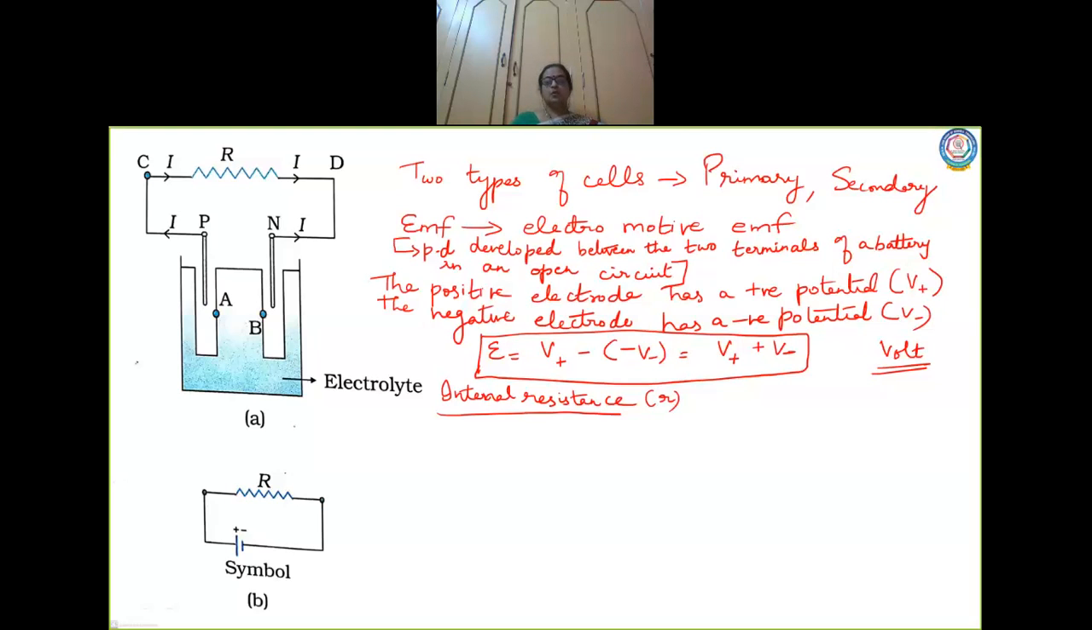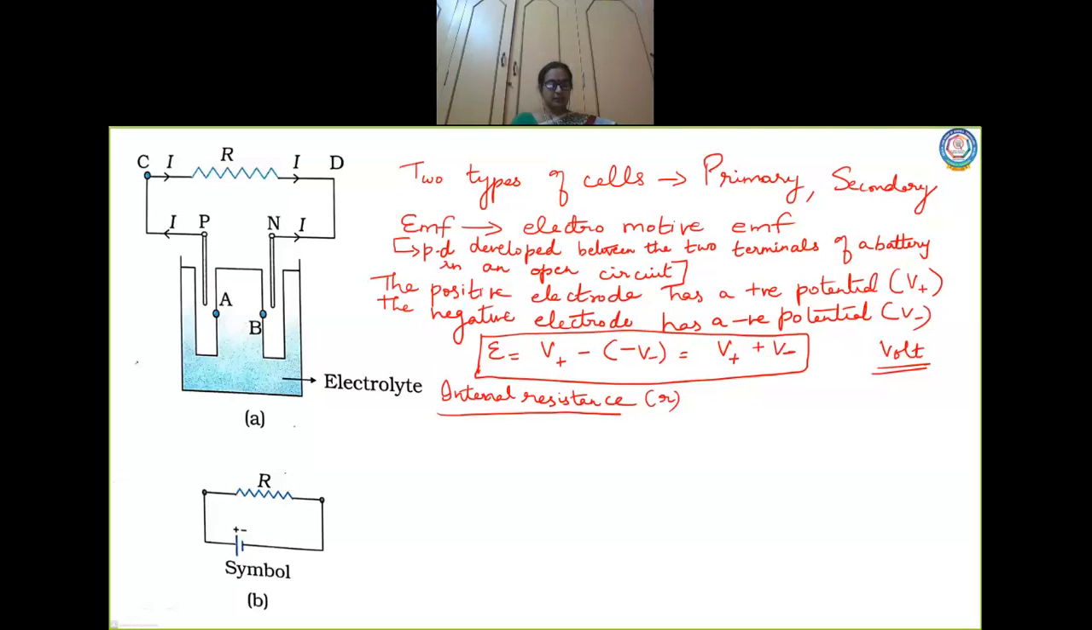Now let us move on to the diagram. I want you to explain the diagram. Now let us consider the electromotive force. We need to understand the importance of this electromotive force and internal resistance, right? So let us consider a resistor R. Now this resistor R is connected across the cell. Hope you understand the diagram.